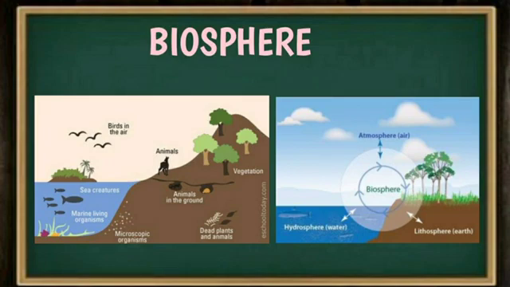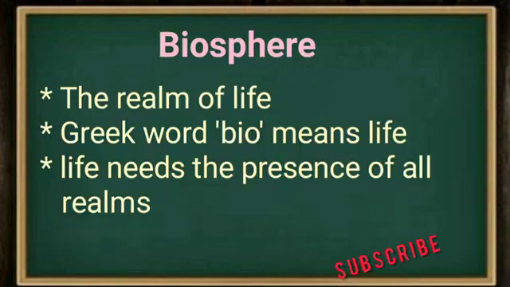So, this sphere is related to life, and the realm of life includes bacteria also, which live high up in the atmosphere or in deep oceans. Wherever a living thing is there, it covers the biosphere.